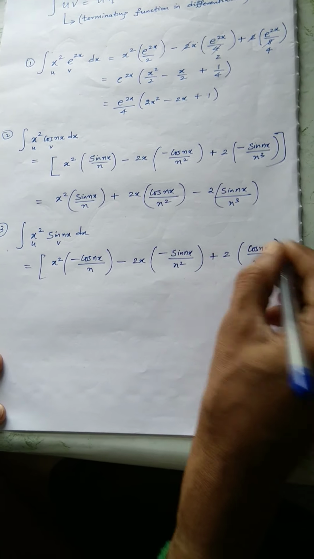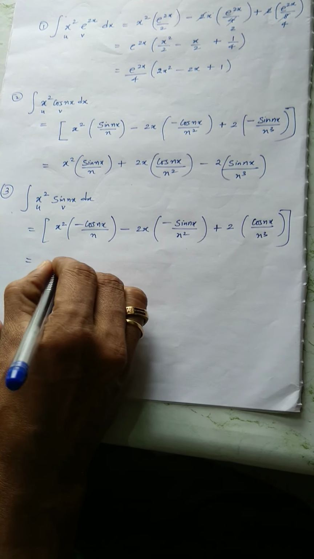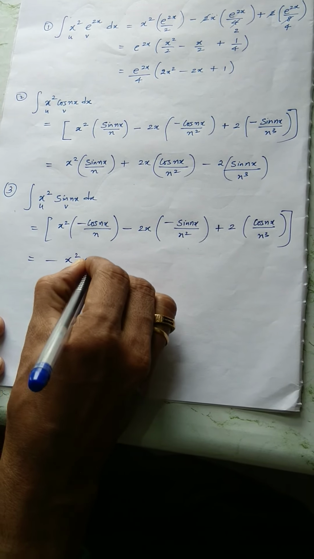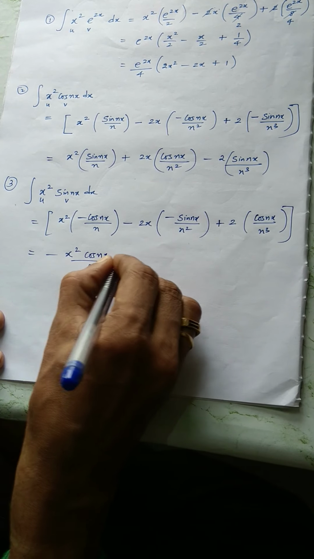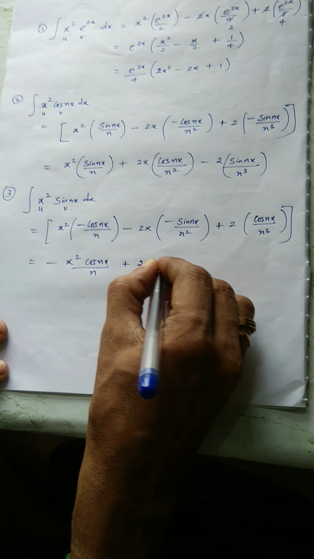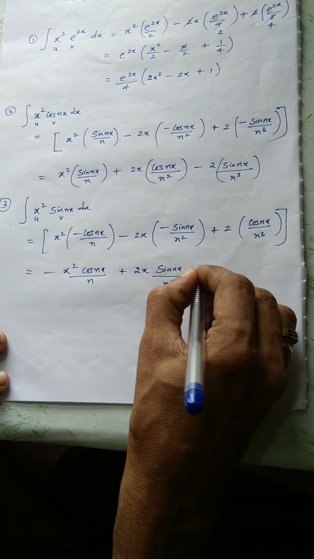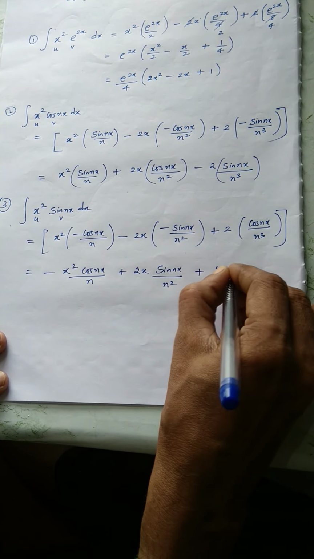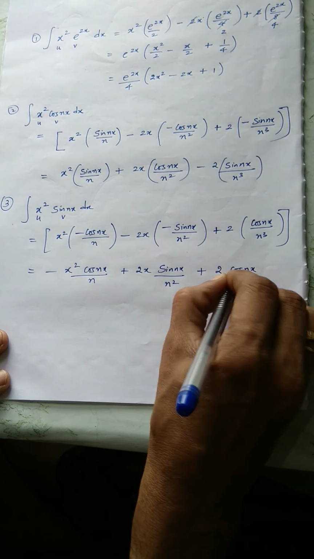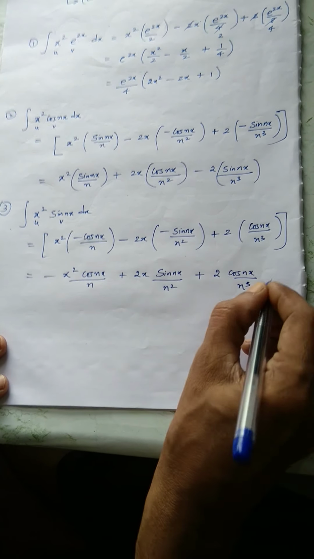Yes. Now if we simplify: minus x square cos nx by n minus into minus plus 2x sin nx by n square plus 2 cos nx by n cube.